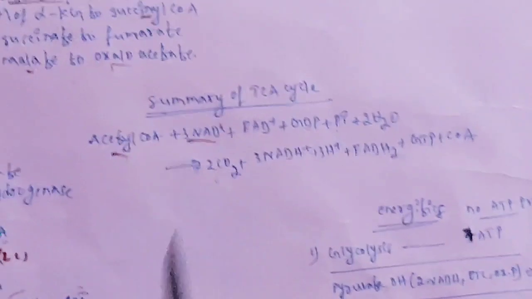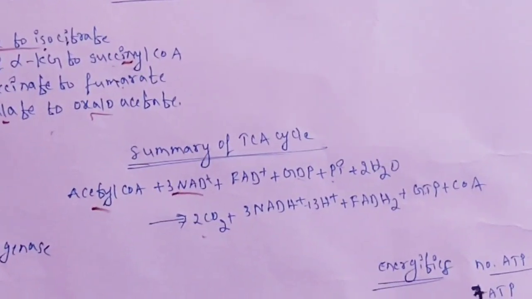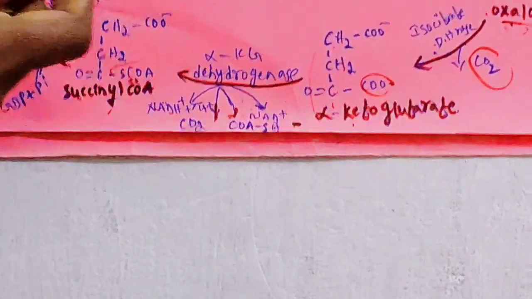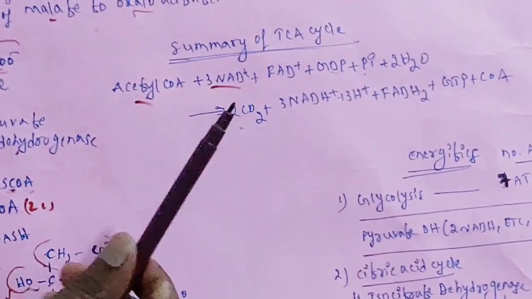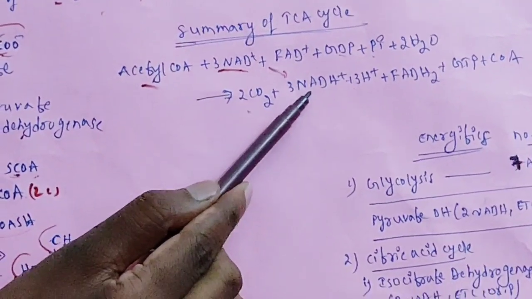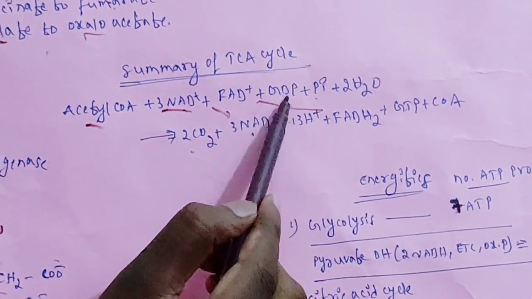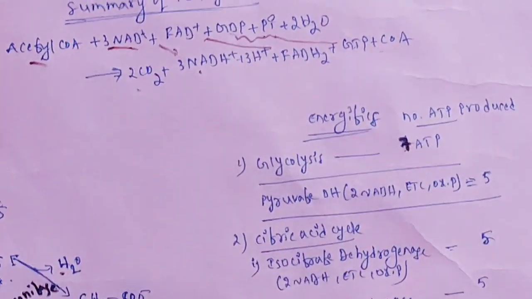So 2 carbon dioxides are produced. You can see here this is 1 carbon dioxide and this is the other. So 1 acetyl-CoA produces 2 molecules of carbon dioxide. And the 3 NAD plus are converted to 3 NADH plus 3 H plus. 1 FAD is converted to 1 FADH2. GDP and Pi combine to give GTP. Then coenzyme A is released. This is the summary of the TCA cycle.